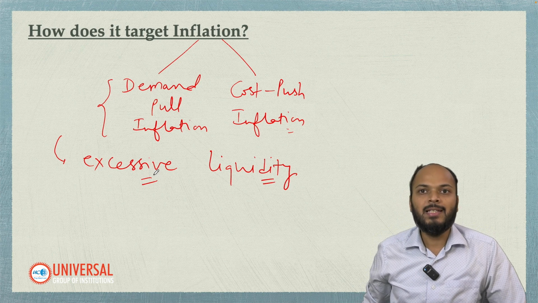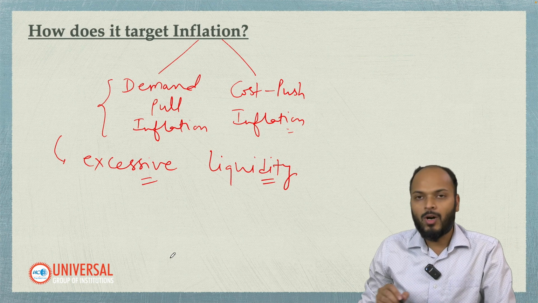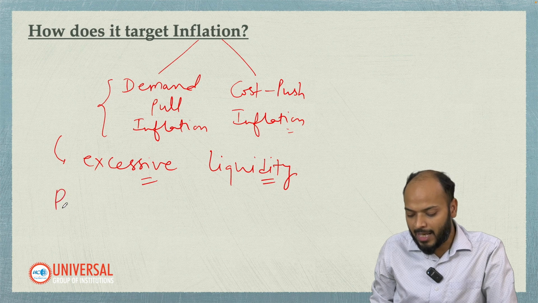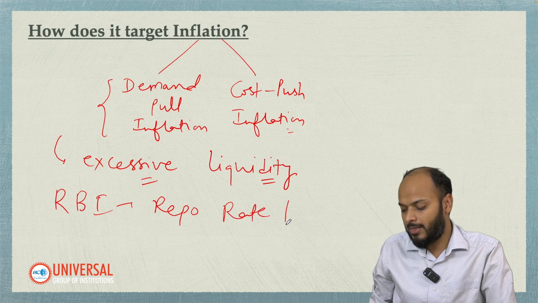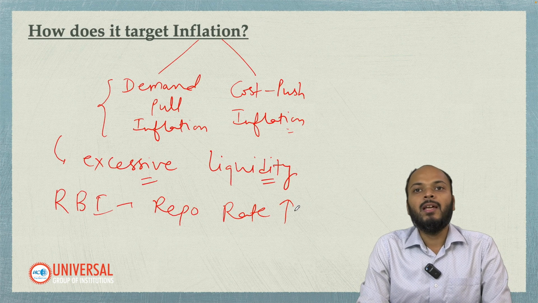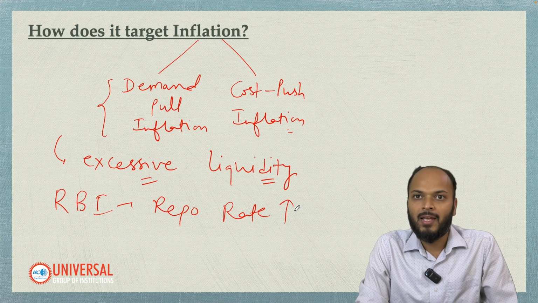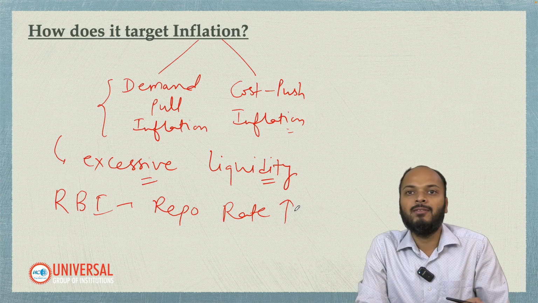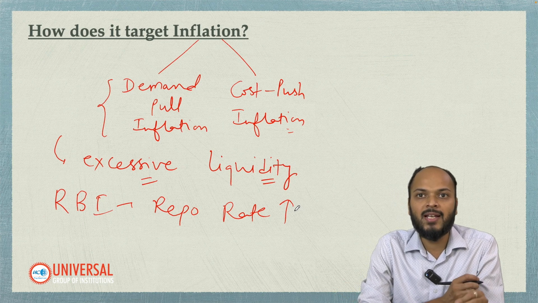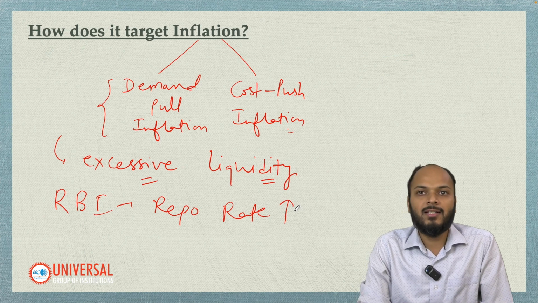What does RBI do in such cases? RBI tries to suck out money from the economy. What can RBI do in such cases? RBI will increase the repo rate, right? Increasing repo rate means that taking a loan from RBI will now become more expensive for banks. If banks themselves are getting loans at an expensive rate, the interest which banks charge when they lend to other people, they will start increasing that interest rate as well.